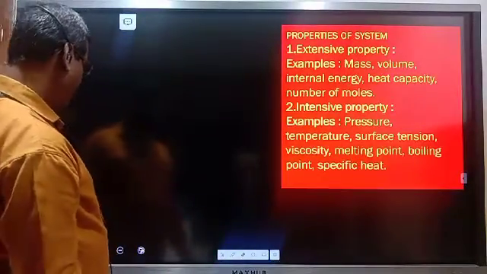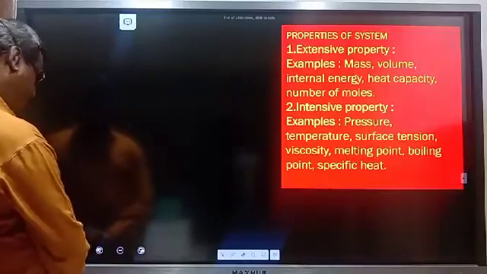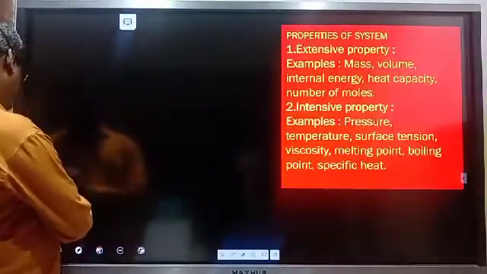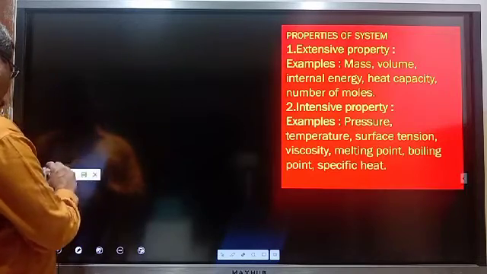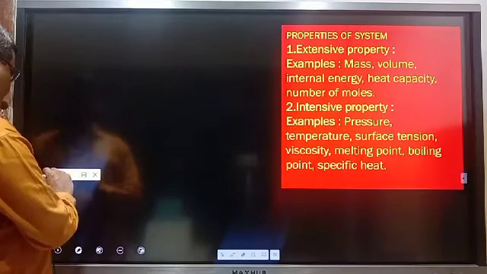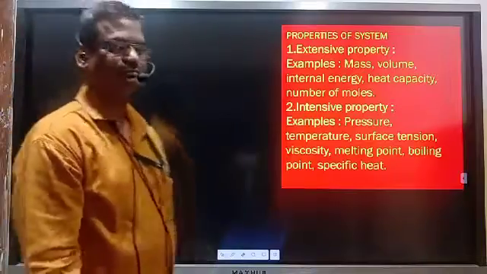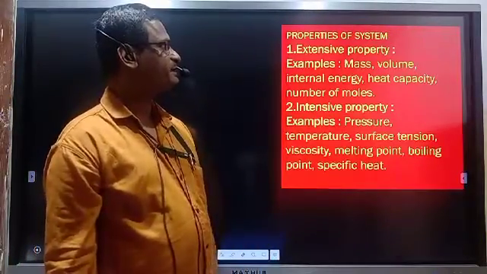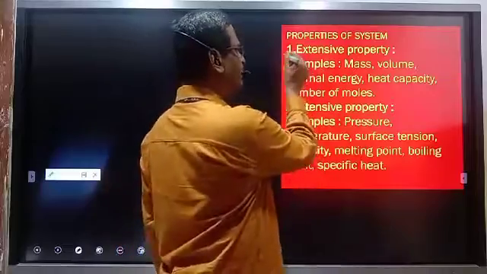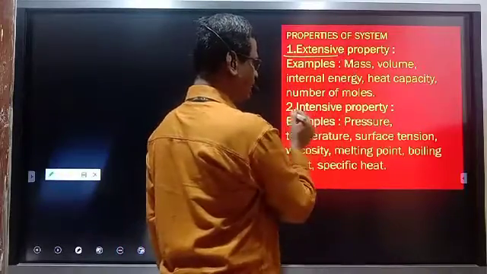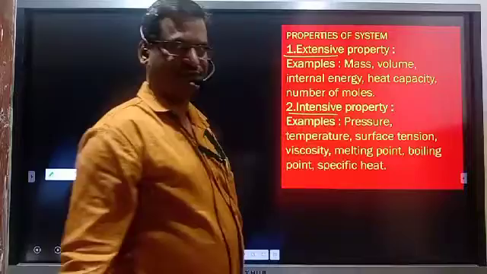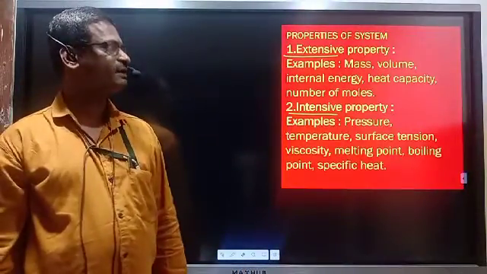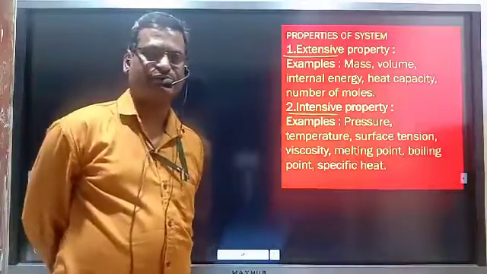Now, properties of system. Here we are studying the properties of system. There are two properties of system. They are extensive properties and intensive properties. See, what is meant by extensive properties and what is meant by intensive properties.